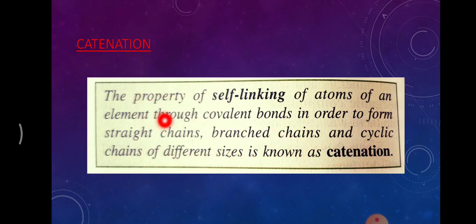So what's happening here? Carbon atom, the property of self-linking of atoms. Here let's take carbon. So this carbon atom goes on linking with another carbon atom and so on, through which bond? Covalent bond, to form a straight chain, branch chain or a cyclic chain of different sizes, is known as catenation. If you remember self-linking, you will get the definition.